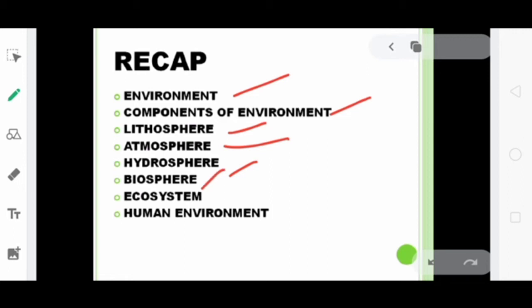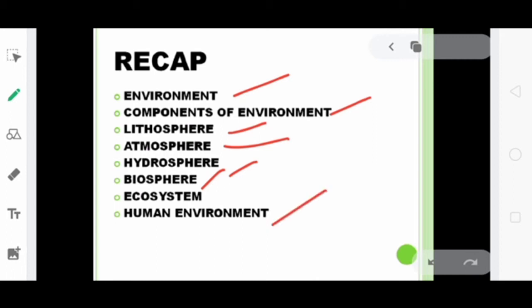Then we discussed biosphere. Biosphere is a narrow zone where there is an interaction of lithosphere, hydrosphere and atmosphere. And biosphere consists of both plant and animal kingdom. Then we went on to discuss ecosystem. It is a system formed by the interaction of all living organisms with each other and with the physical and chemical factors of the environment in which they live.